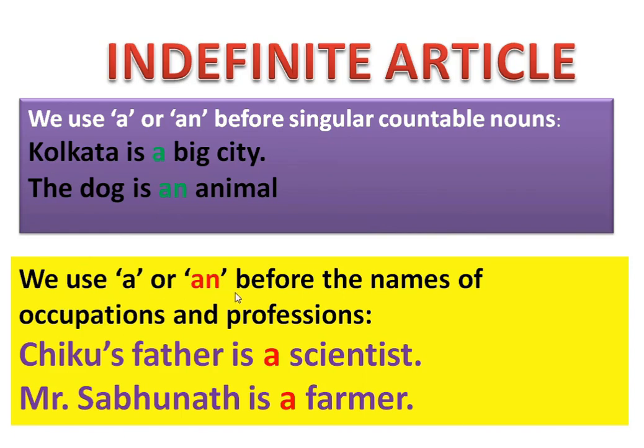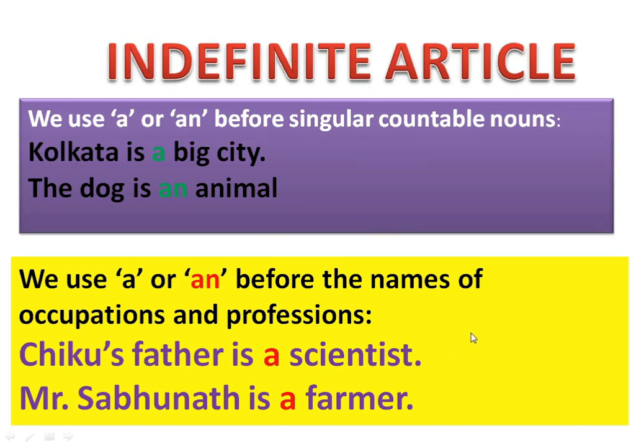Similarly, you use a or an before the names of occupations and professions. Let us go through this example. Chiku's father is a scientist. Yes, the word scientist refers to a profession. Mr. Sabhunath is a farmer. Farmer also refers to an occupation. So when you are speaking about professions and occupations, we use a or an before the words related to them.